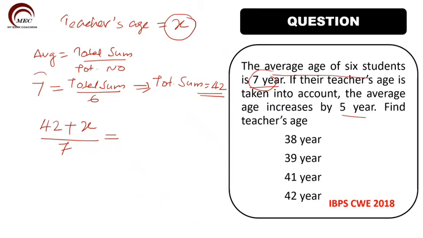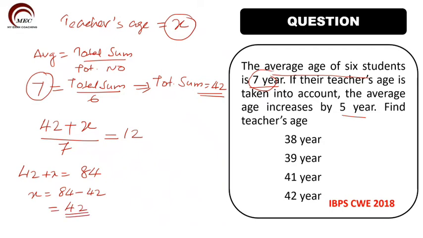Initially it was 7. Now it increases by 5, so 7 plus 5 will become 12. So now you can find out what is X. So 42 plus X is equal to 7 into 12. 7 twos are 14, and 84. Now X is equal to 84 minus 42. So the answer is 42 years. So the age of the teacher will be 42 years.